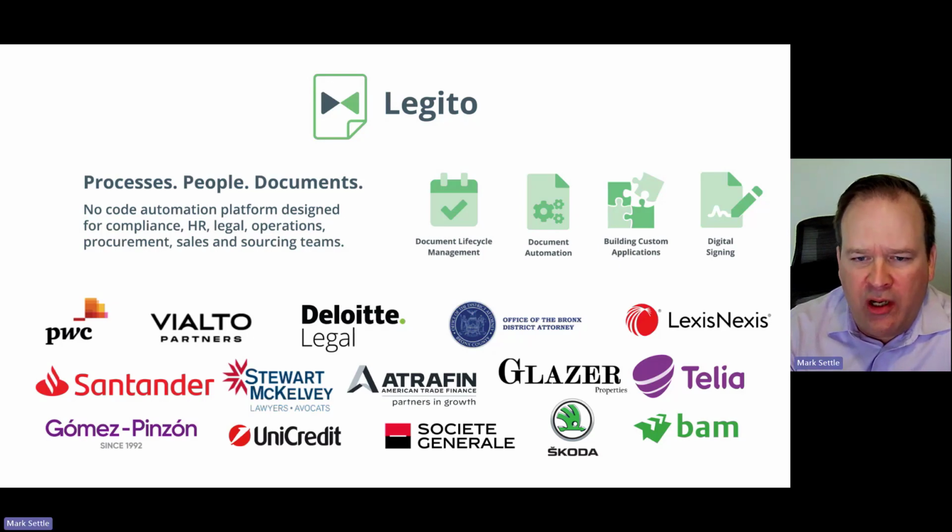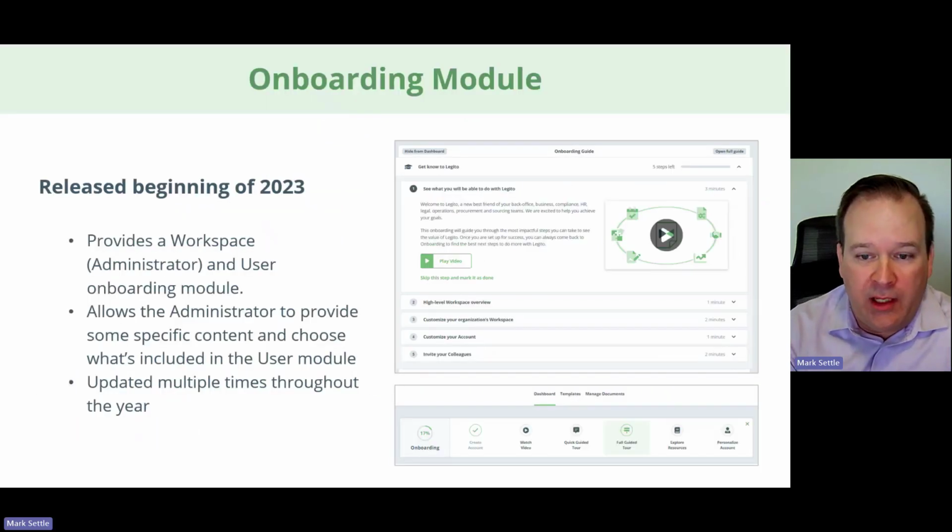And you can see just a few of our customers here on the screen. So what I want to do today is dive into some new features that were released this year. I'm going to go all the way back to the beginning of the year and discuss some of the ones that were released early in the year, as well as some of the more recent features.